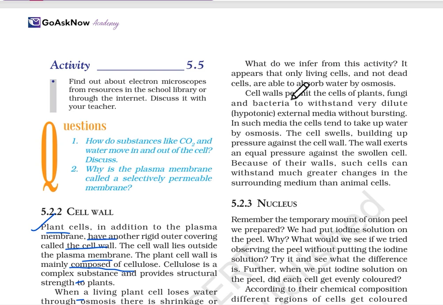The cell wall permits the cells of plants, fungi and bacteria to withstand very dilute, hypotonic external media without bursting. In such media the cell takes up water by osmosis and swells, building up pressure against the cell wall. The wall exerts an equal pressure against the swollen cell, and because of their walls such cells can withstand much greater changes in the surrounding media than animal cells.